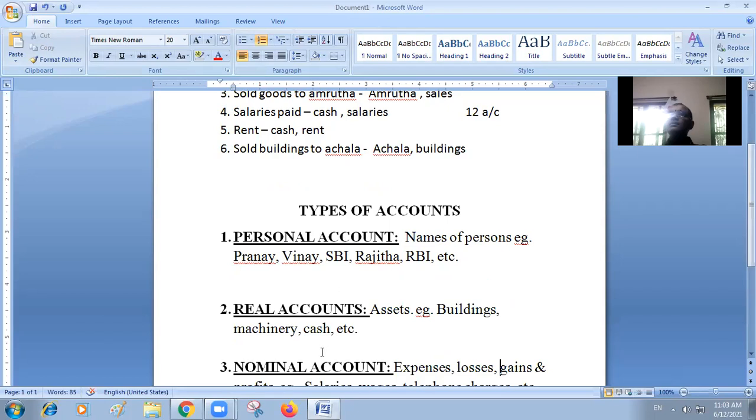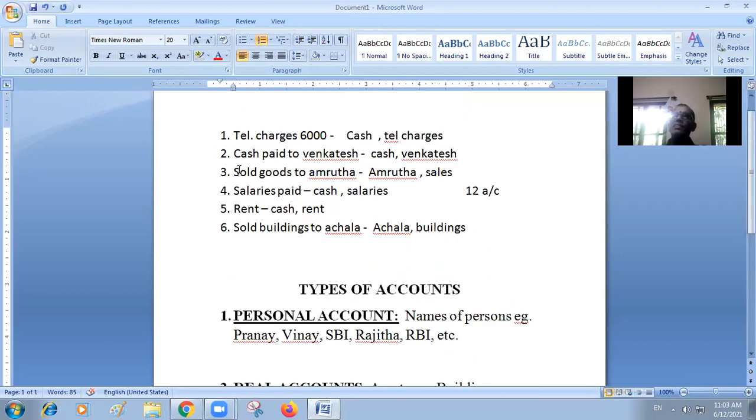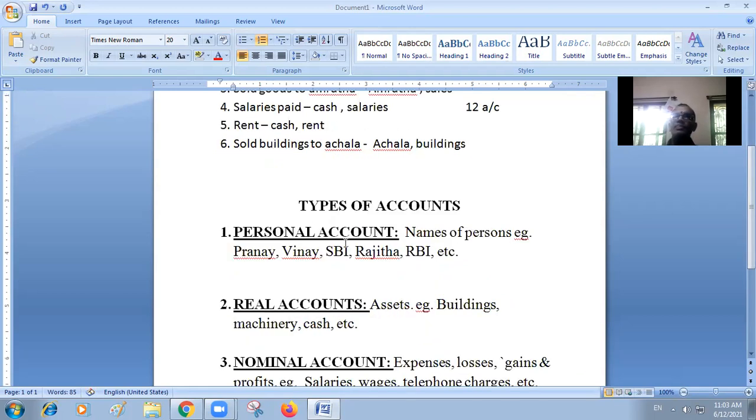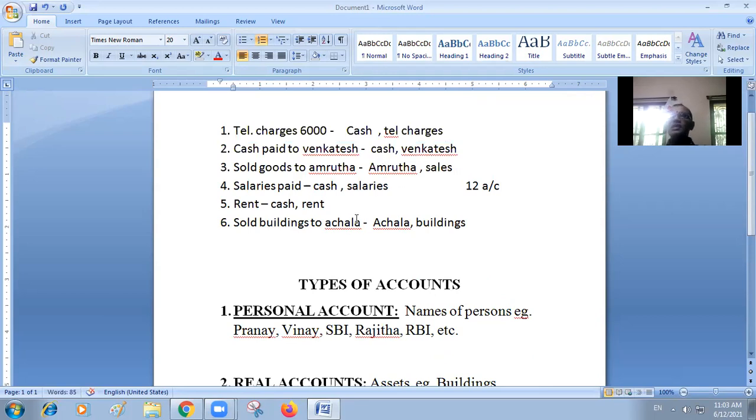Okay. Next, cash paid to Venkatesh. Two accounts are there, cash account and Venkatesh account. So cash account is which account?